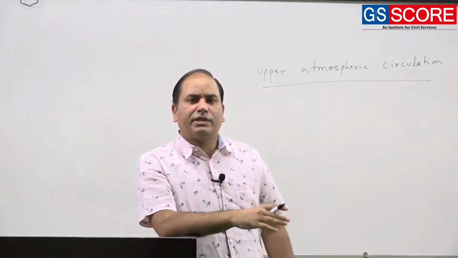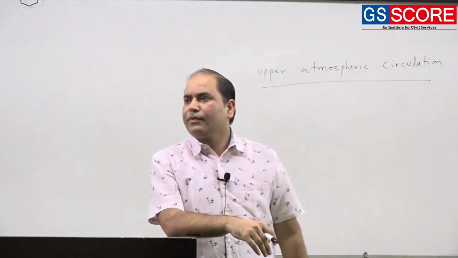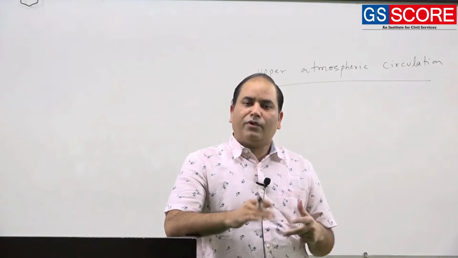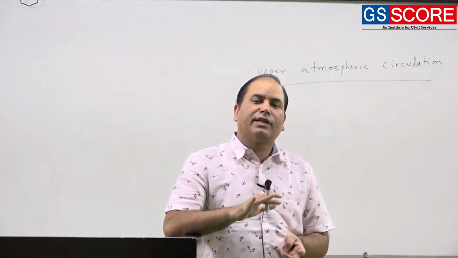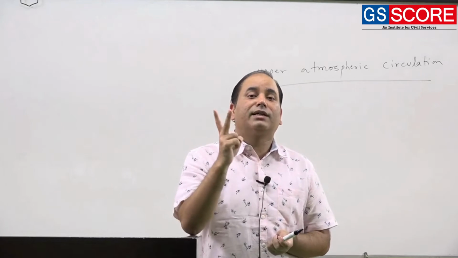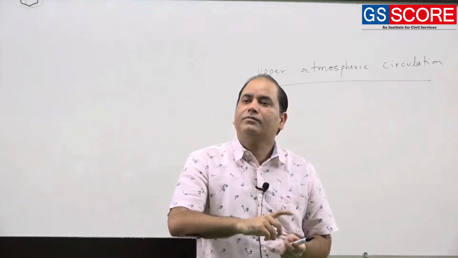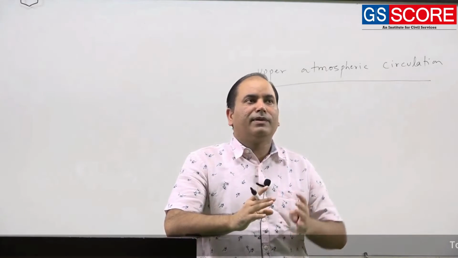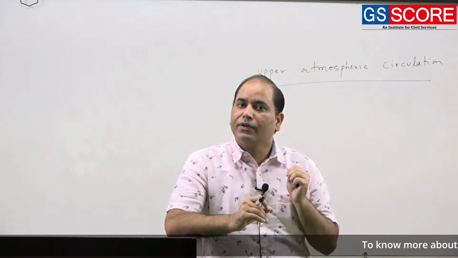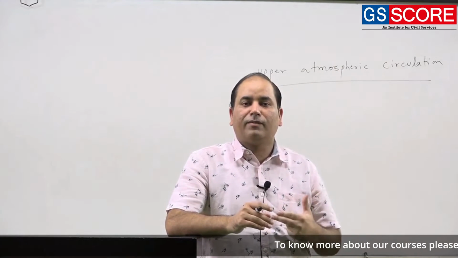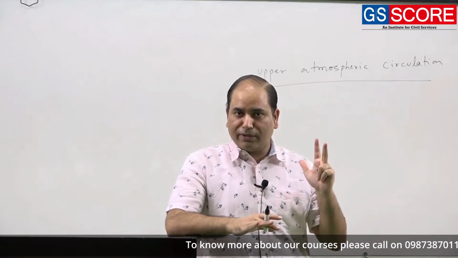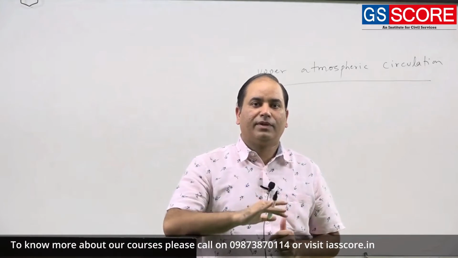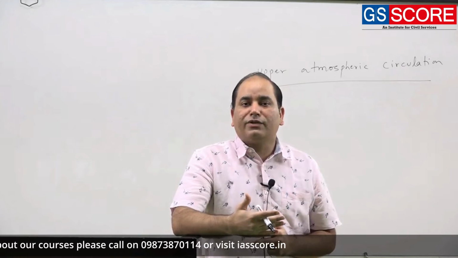Now, the question which comes to your mind, it is very obvious, is why this atmospheric circulation is happening at all. Most of the atmospheric circulation that happens on the Earth's surface is the resultant of two phenomena. You should be clear about it. First of all, we have the energy on the Earth's surface which is coming from the sun. We call it solar energy. This solar energy comes to the Earth's surface in the form of insolation. So, insolation is coming on the Earth's surface, but what is happening? This insolation is not uniform. There is a variation in this insolation.